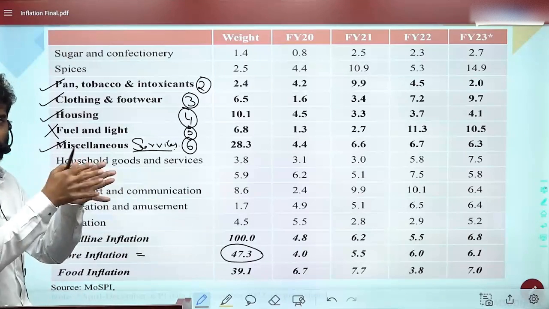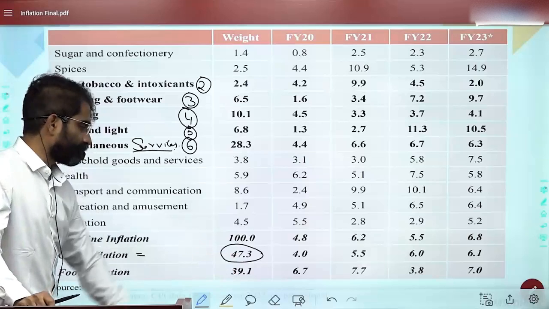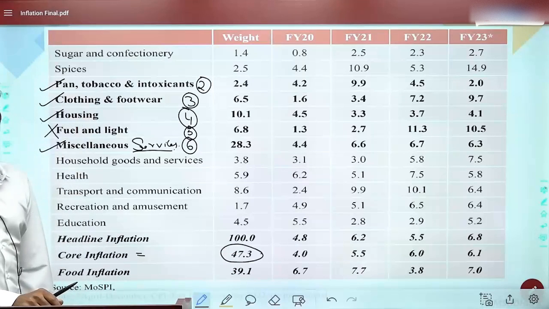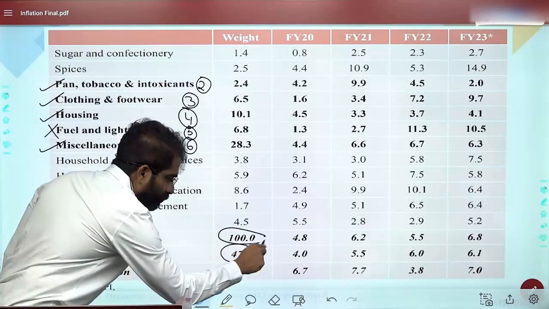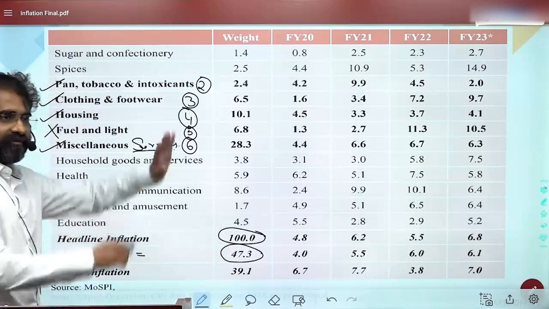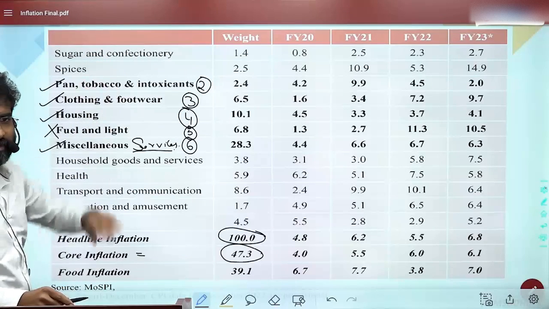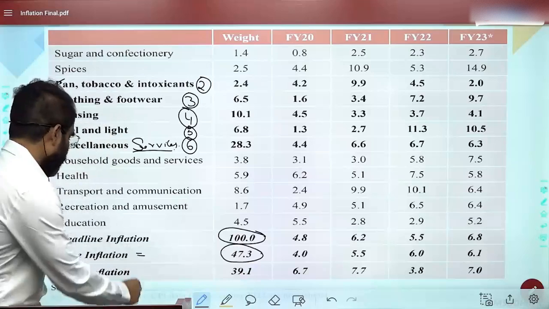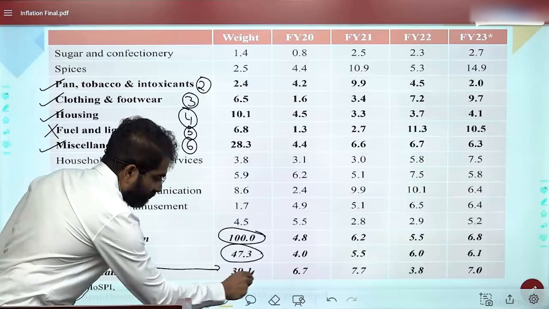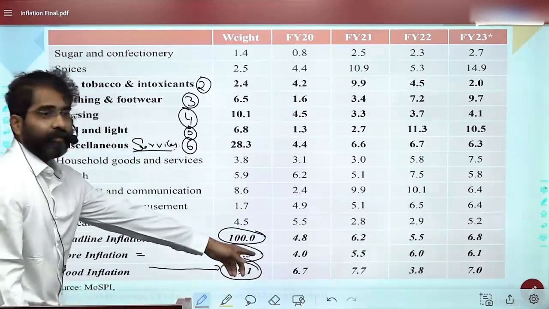Is that okay, everybody? Headline is everything put together, the weightage is 100. In core, I've removed these and it is 47.3. For food inflation, you have removed beverages, so 39.1.